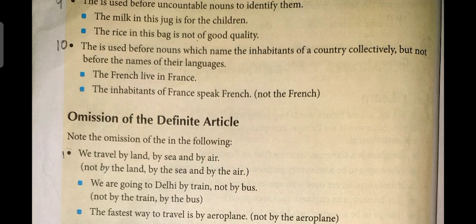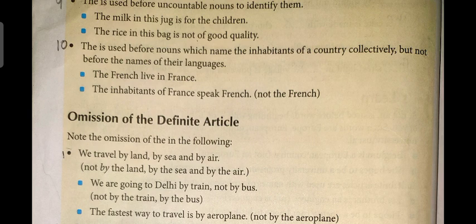The is used before nouns which name the inhabitants of a country collectively, but not before the name of their language. To refer to the inhabitants of any country, we use the, like the French, but we cannot use the before their language. Like, the French live in France. The inhabitants of France speak French, not the French.